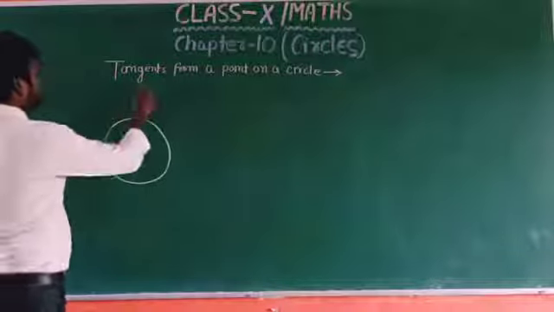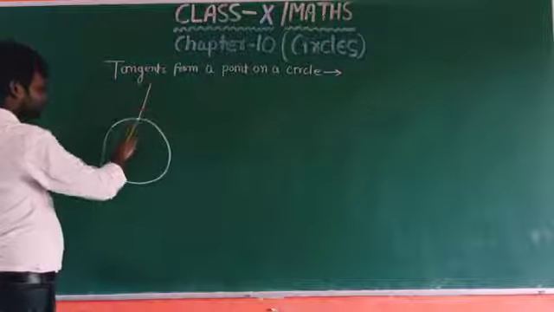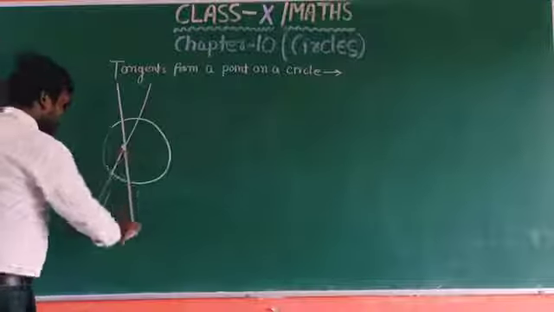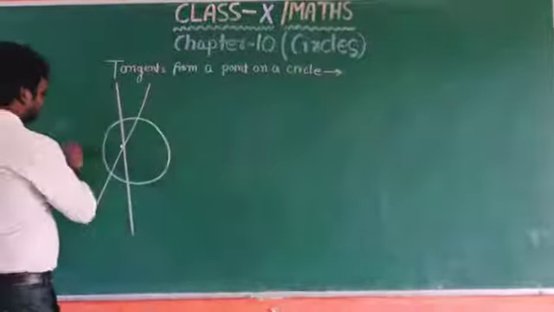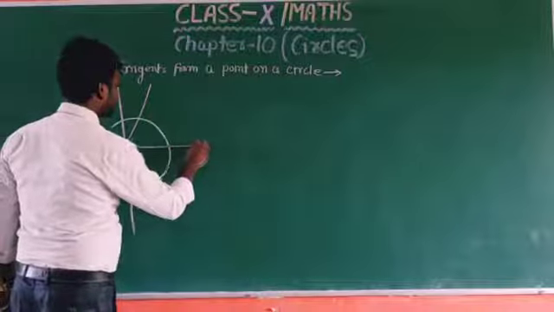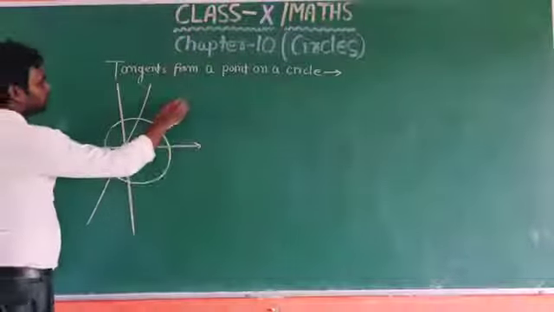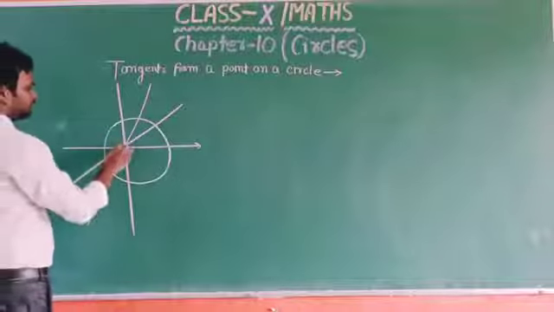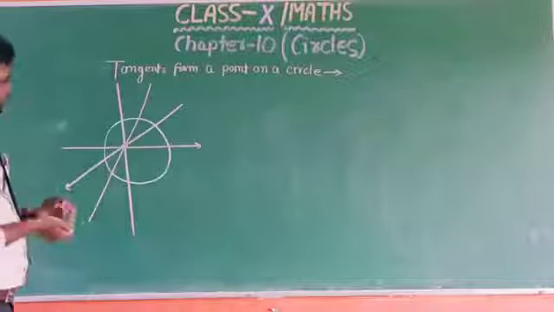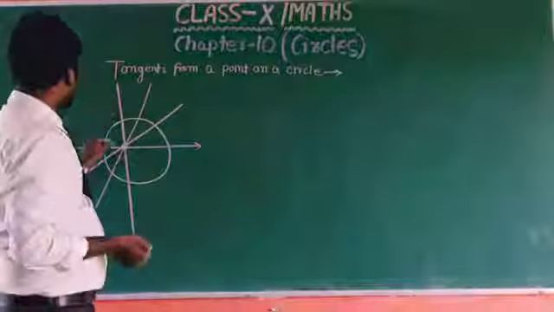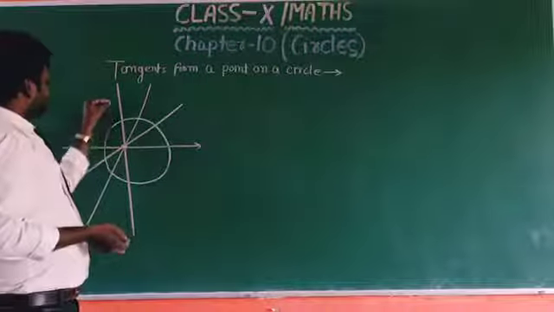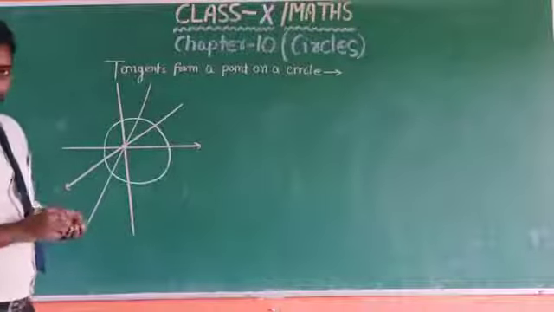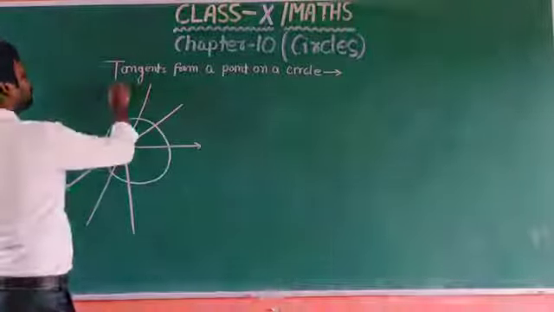So we will see no tangent can be drawn from this point. If we draw any line, then it intersects the circle at two distinct points, okay.